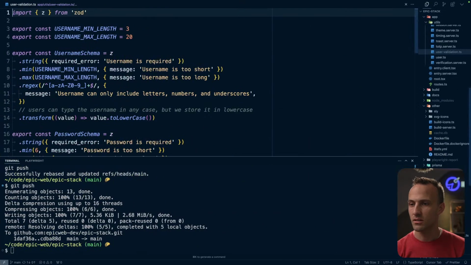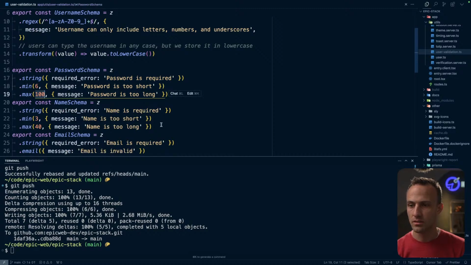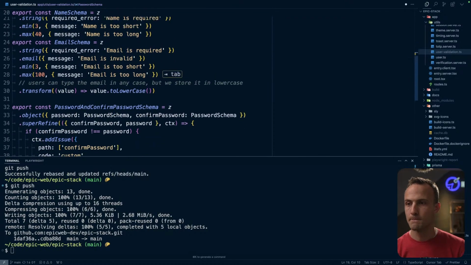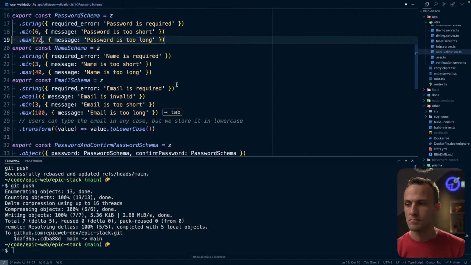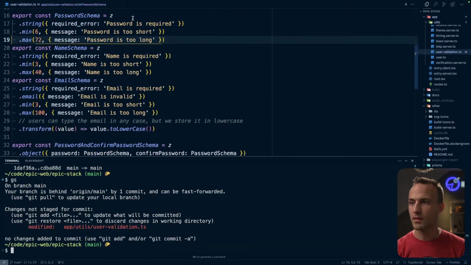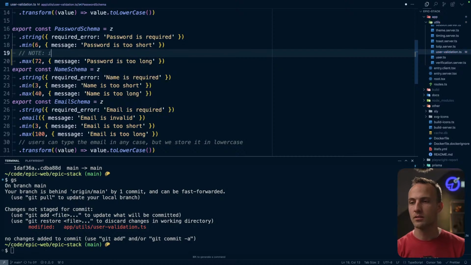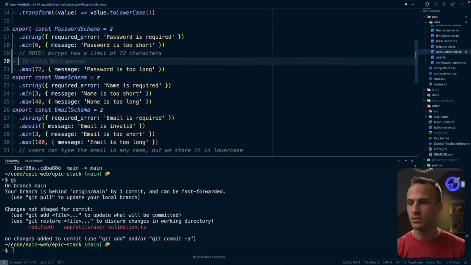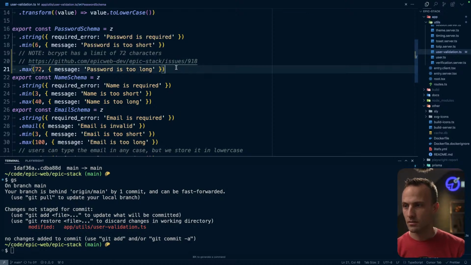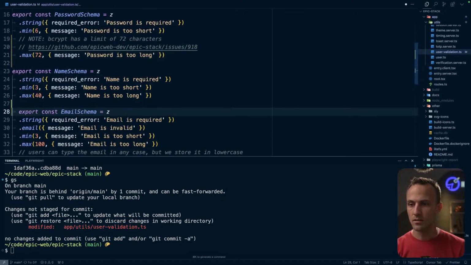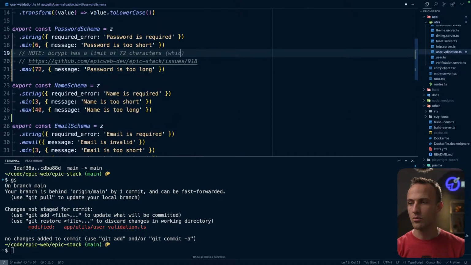Yeah, validation, 72. Okay. Note, bcrypt has a limit of 72 characters. And we'll put a link to this issue, which should be plenty long.